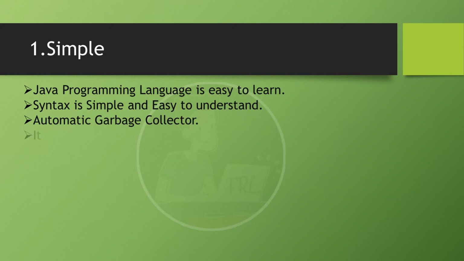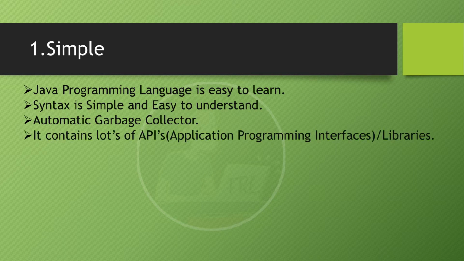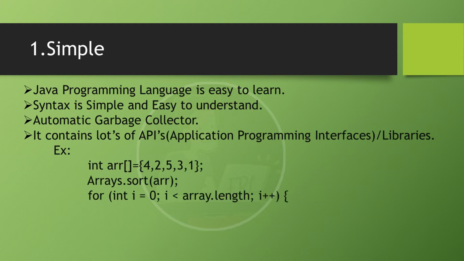And it contains lots of APIs. APIs means libraries, functions, methods. For example, here I created an integer array. In this integer array, Arrays.sort is an API. What will it do? It will sort these values and give output like this. Like this, there are lots of APIs provided by Java to simplify the code, reduce the code and save time. That's why Java is very simple.